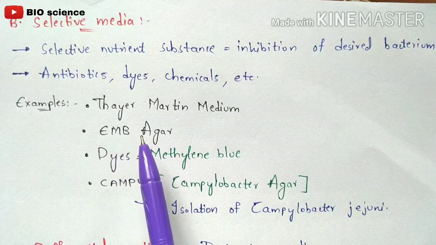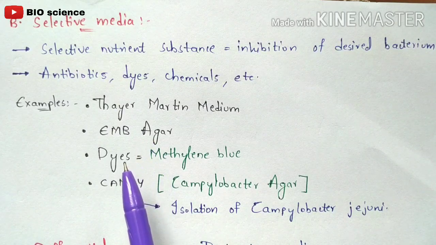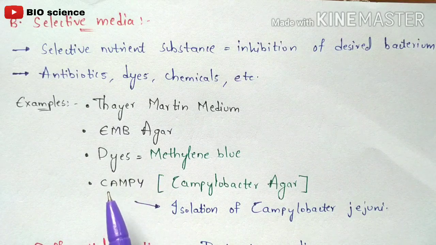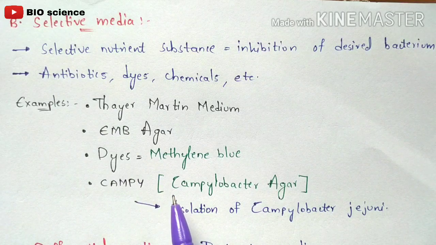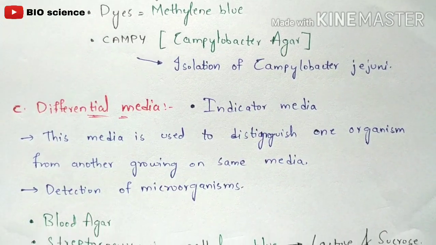Actually this EMB agar is mainly used to promote the growth of gram negative bacteria, and these dyes are mainly used to promote the growth of gram positive bacteria. And Campy is nothing but Campylobacter agar. It is mainly used for the isolation of Campylobacter jejuni bacterium. Okay, so coming to the third one, differential media.